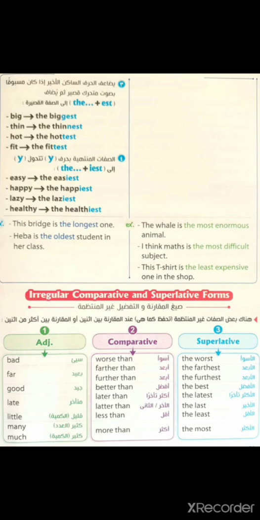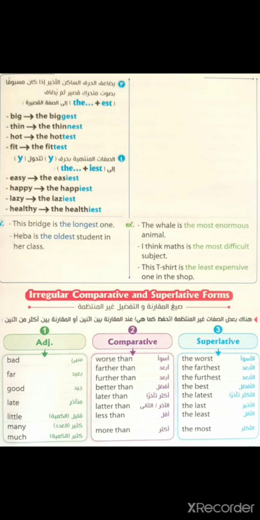Farther than in comparative. Superlative, it will be the farthest. Good, comparative form, better than, superlative form, the best. Late, later than, the latest.